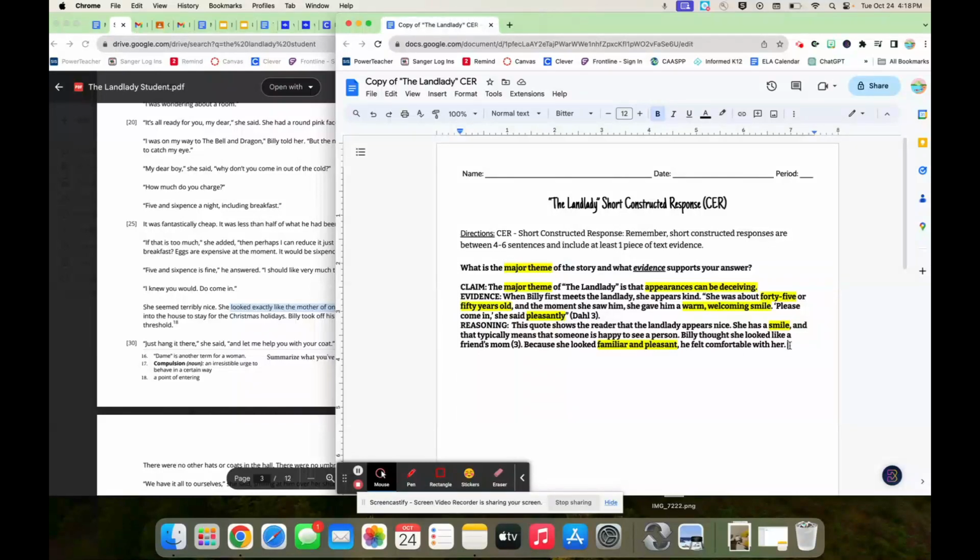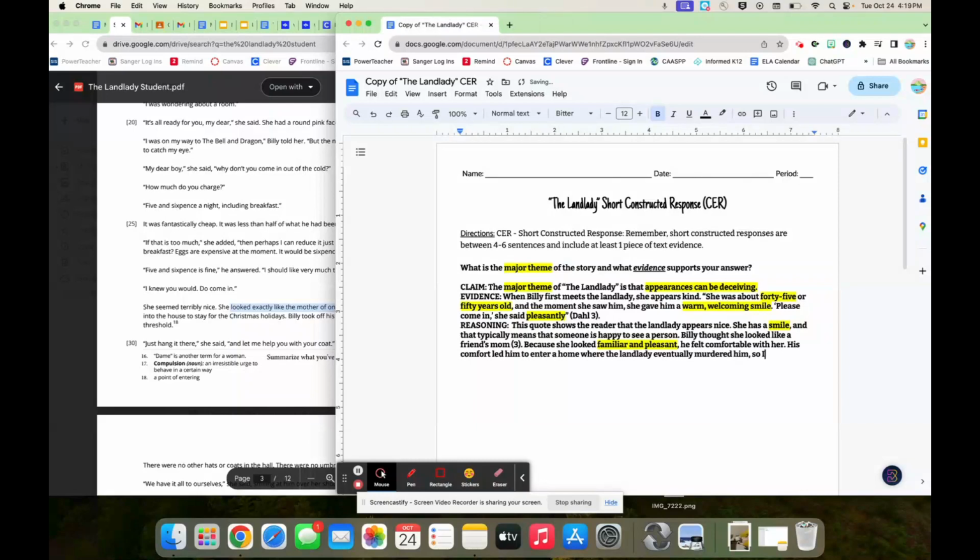That's how we tie it into a nice little bow. Okay. So we're going to say he felt comfortable with her because, we already said because, his comfort led him to enter a home where the landlady eventually murdered him.